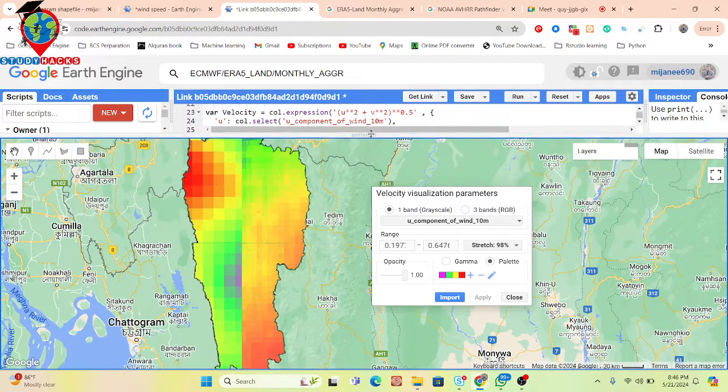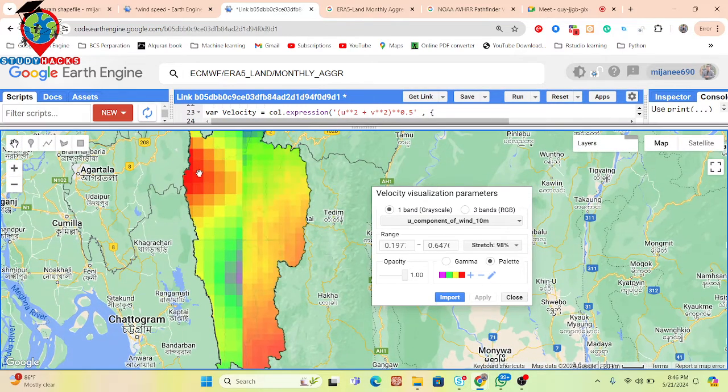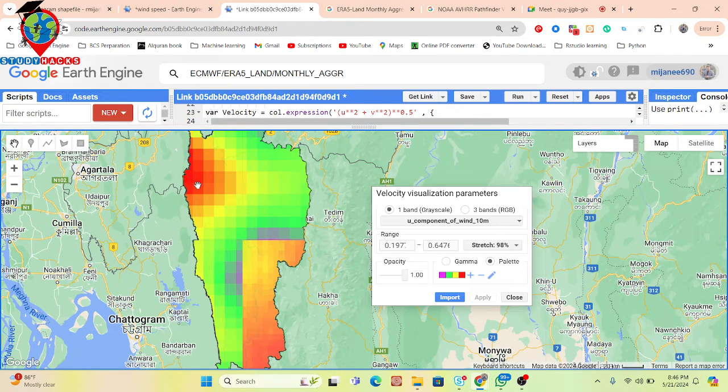You can see it looks like that. This time we find out this type of region. We find out the high velocity of the wind. Okay, you can see it loaded.